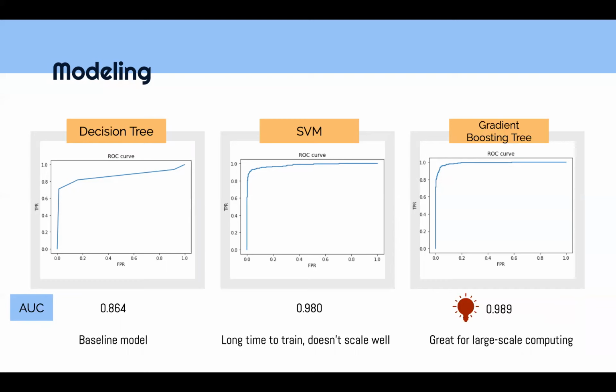We can see that SVM gives out a really good AUC score, which is about 0.98. Although this is a really good score, SVM takes a long time to learn the data and also doesn't scale well. And as the COVID-19 pandemic ends, we know there'll be a huge boom of job postings, and therefore we need our model to scale well, which leaves us with gradient boosting trees. We can see the AUC of gradient boosting tree is about 98.9, and it's great for scaling. It's great for large scale computing, and this is the model we decide to productionize.